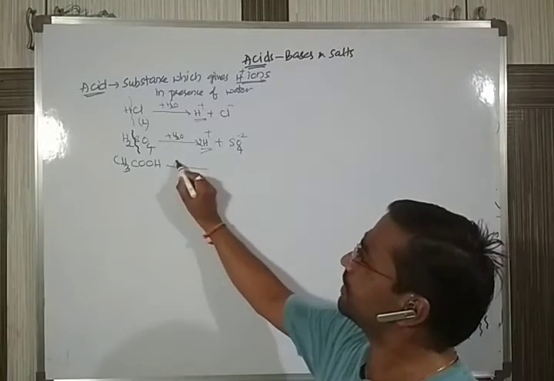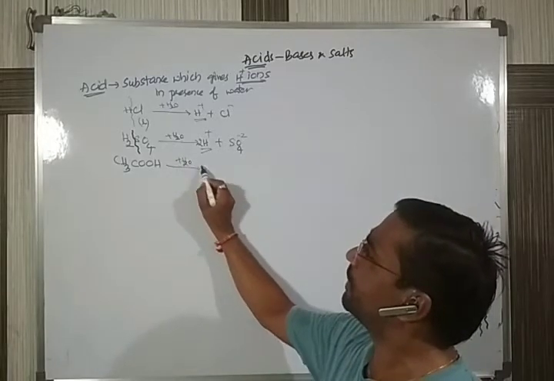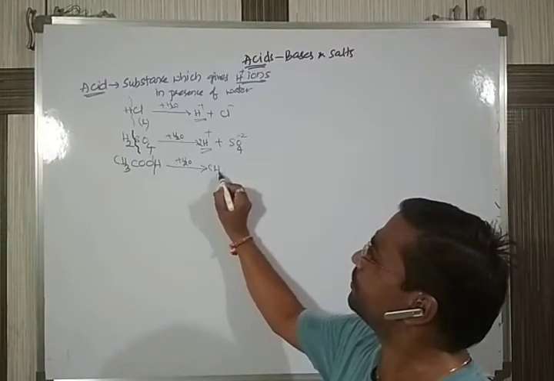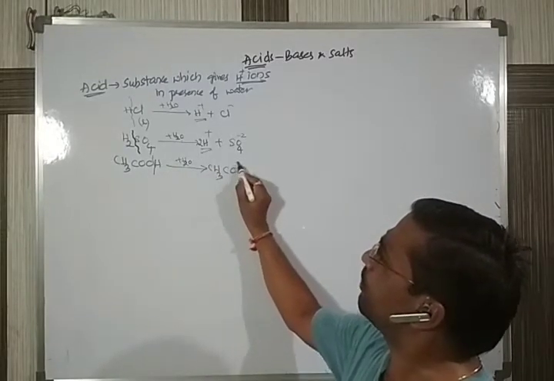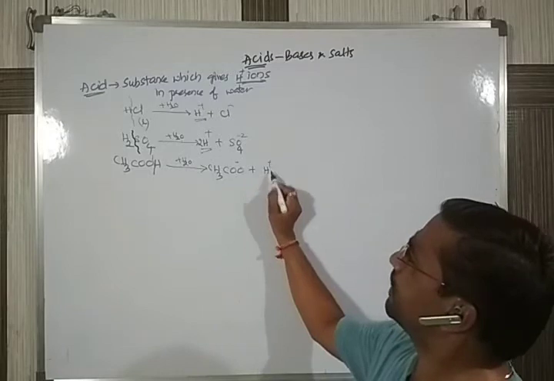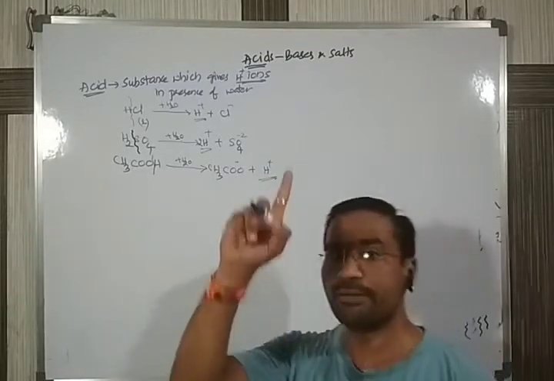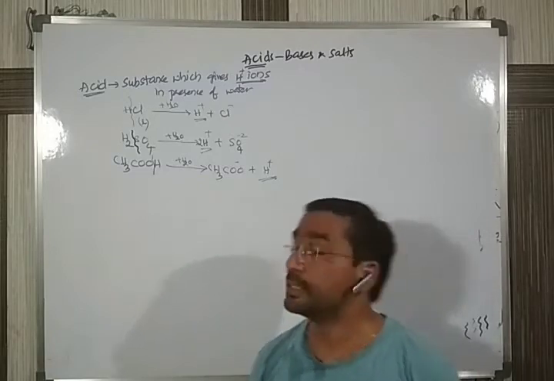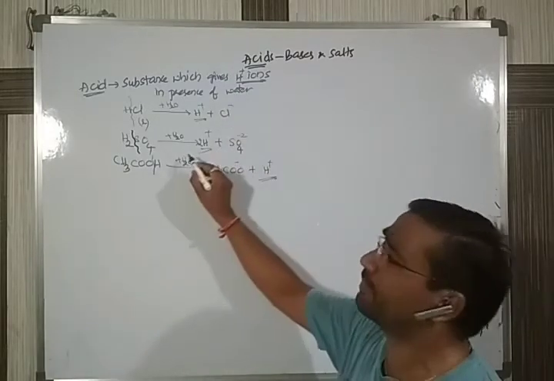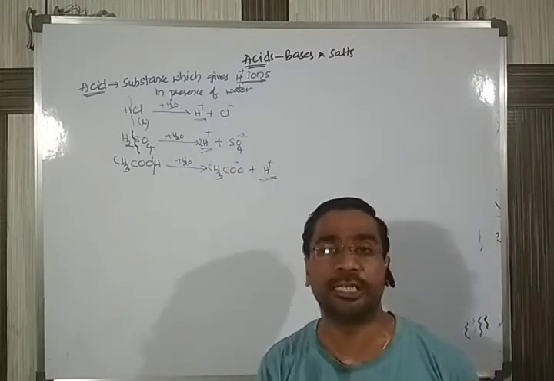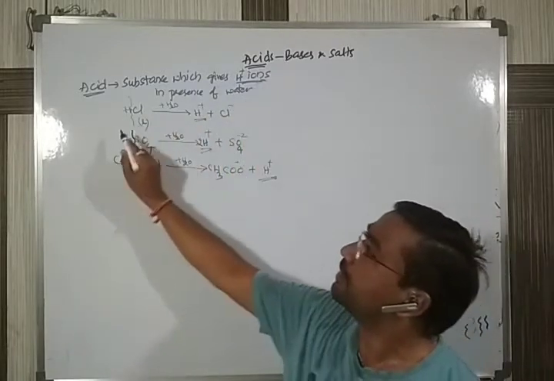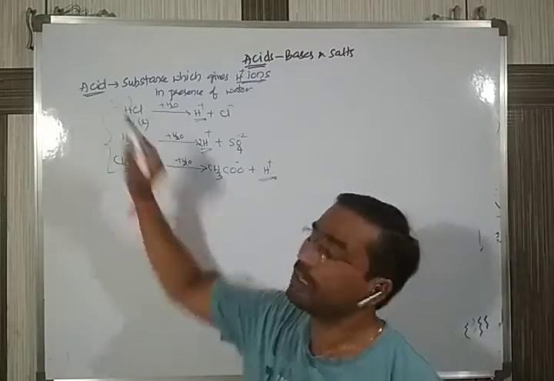When you add a little water, it also divides to give rise to CH3COO minus along with H plus. You see here, it is giving 1 H plus ion. So depending on the acid, some may give 1 H plus, some may give 2 H plus, some may give 3 H plus. Whatever it may be, anything which gives an H plus ion is considered to be an acid.